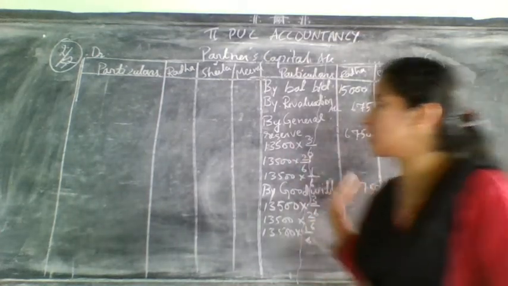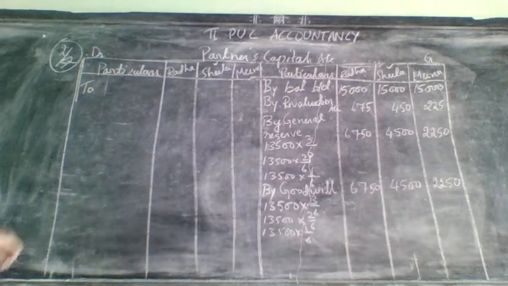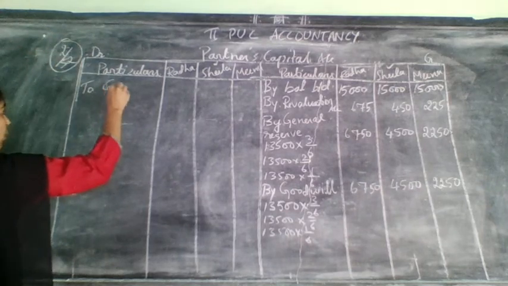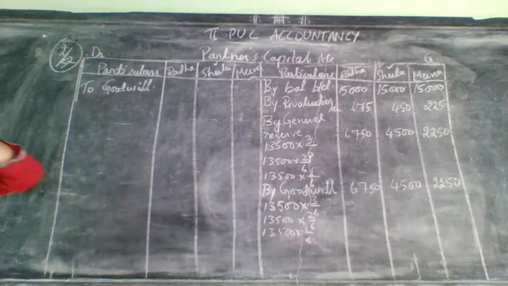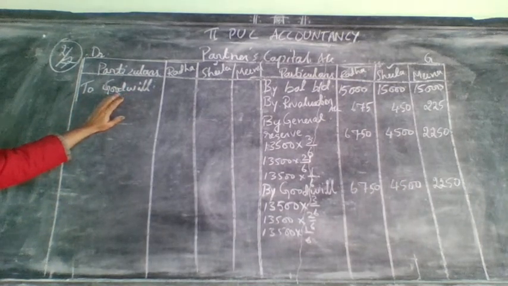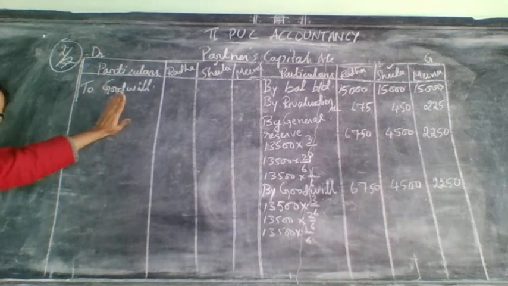off. Written off means it will come on which side now? Debit side. So what you will write? Debit side, again you will write it here as goodwill only. But in the admission you are not writing it as goodwill. Instead of goodwill, you are writing here as cash or bank. See, this is the difference between admission of a partner and retirement of a partner. There goodwill is in the form of cash. That's why you are writing here as cash or bank. But here goodwill was not in the form of cash. It was created or valued or raised in the business. That's why this side also you need to write it as goodwill only.